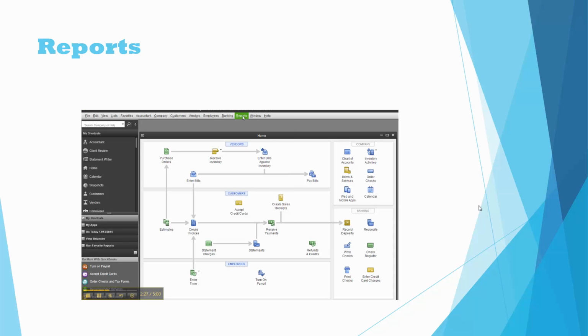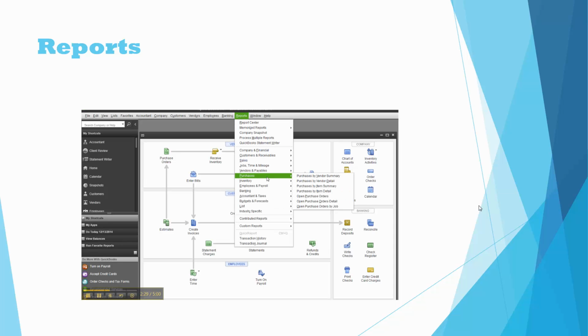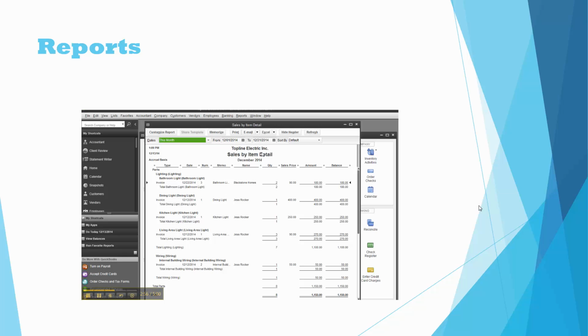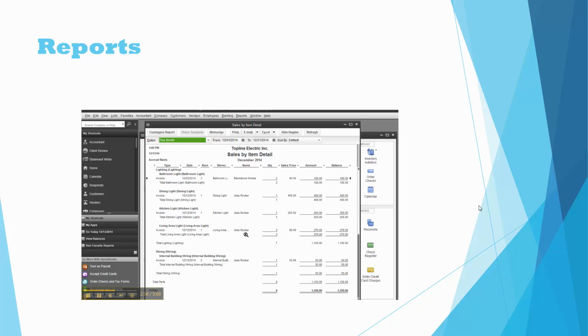And another report that would be good for our company is sales. And you can do it by the customer, by detailed customer, or by the item. So I am going to do it by item because I think that would be interesting to know, what we sell a lot of. So I want to change it to the full month. And that changes the report a little bit.